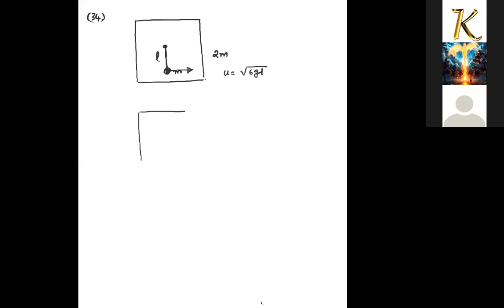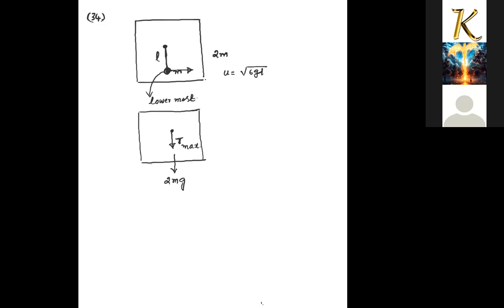Cabin FBD, if you see that. Here is the weight of the cabin, mass 2m, 2m into g in the downward direction, and the tension at the point of suspension, the tension by the string at the point of suspension. When the string is exactly at the lowermost position, the tension will be maximum.